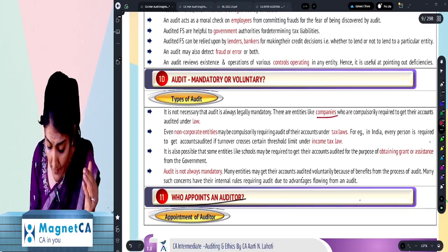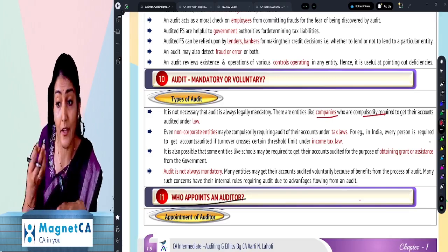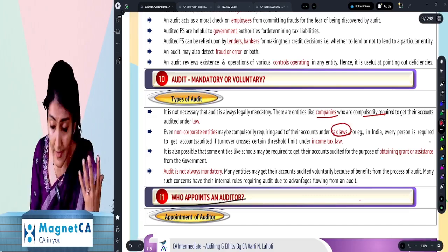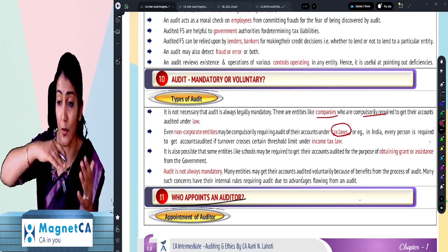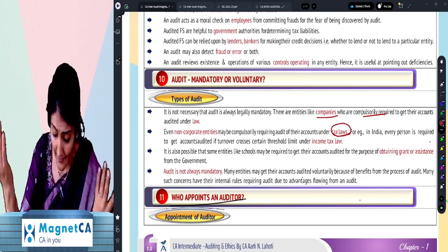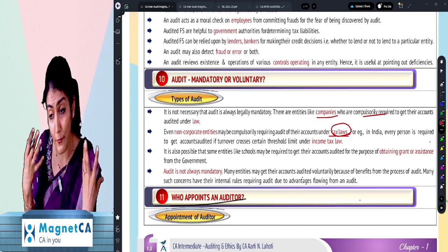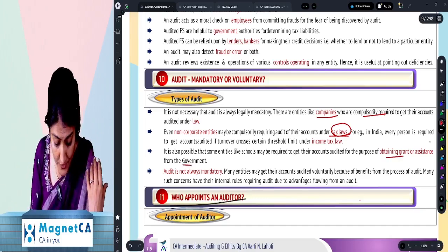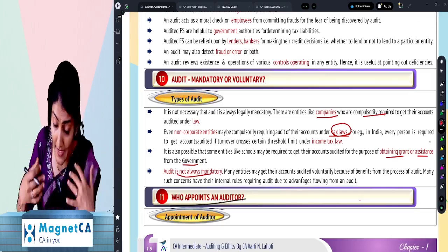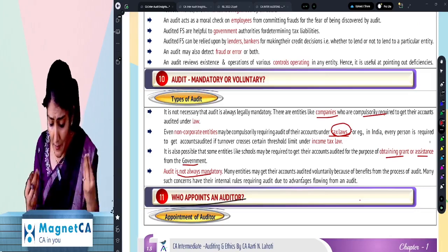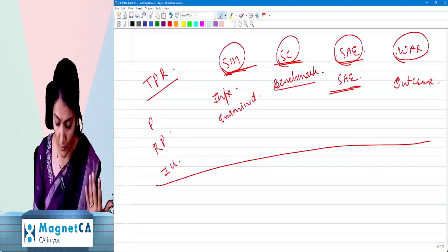For companies, it is compulsory to get their accounts audited, right? If you are a company. But some entities, even if they are not a company, under the tax laws, are required to get their financial statements audited. Like if your turnover is exceeding 1 crore or receipts are exceeding 50 lakh or so, then under the tax laws, you may have to get the audit done. Sometimes you may also have to get an audit done when you want a grant or assistance from the government. So what we understand is audit is not always voluntary. Sometimes it's mandated. And then sometimes due to the advantages associated with an audit, you may voluntarily decide to get an audit done.